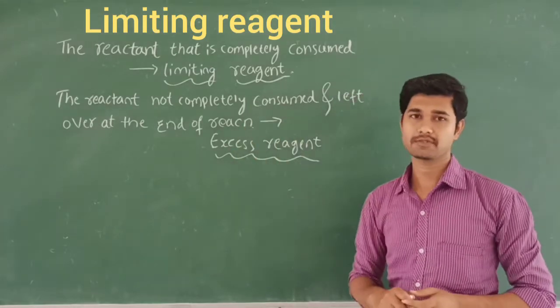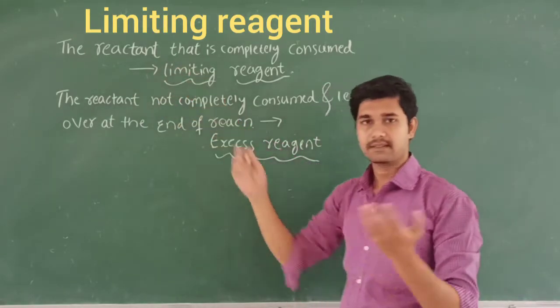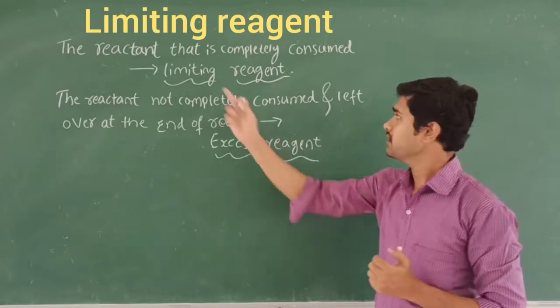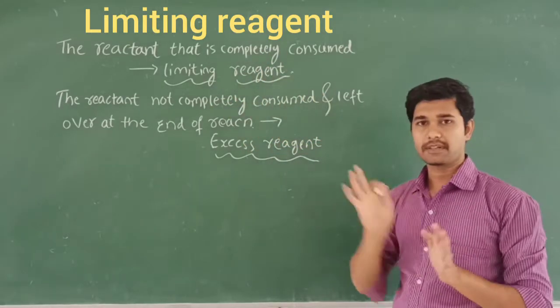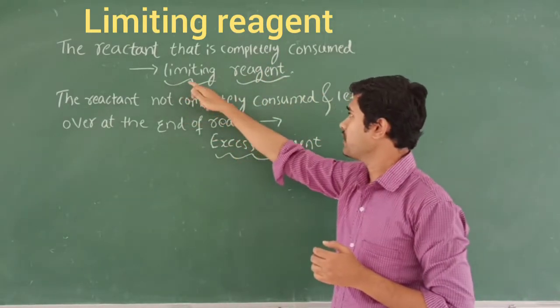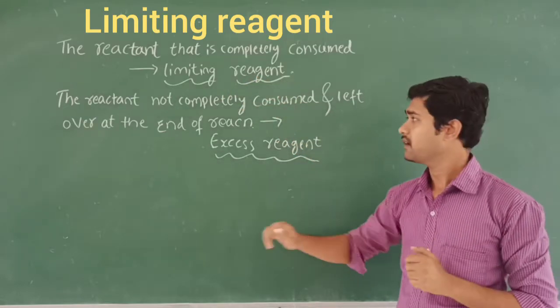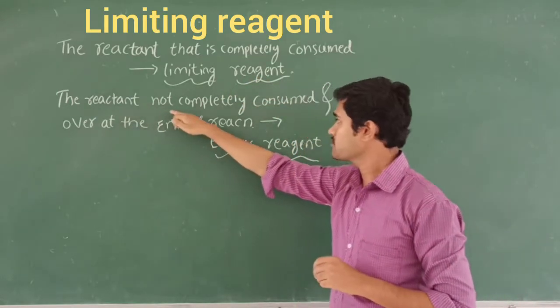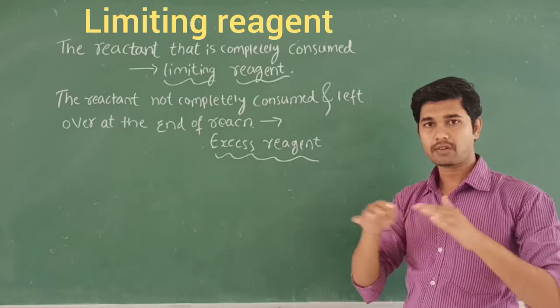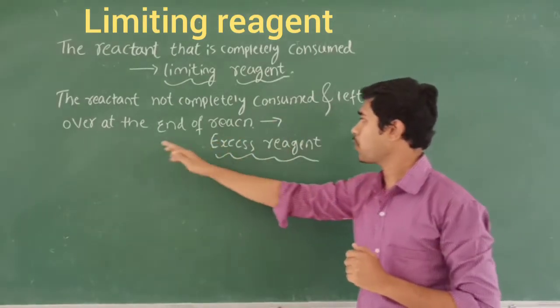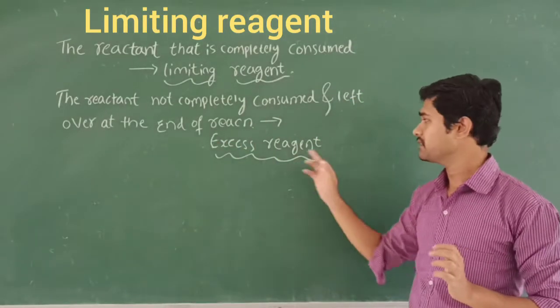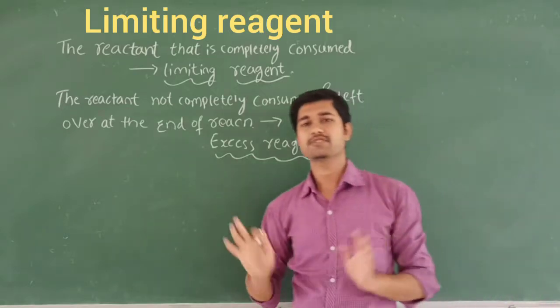According to the definition, first we see the reactant in a reaction that is completely consumed. That is called the limiting reagent, right? If the reactant is not completely consumed and is left over at the end of the reaction, that is called the excess reagent.